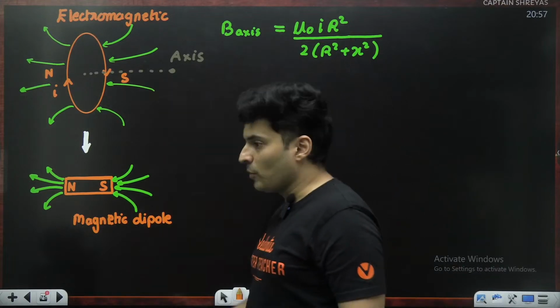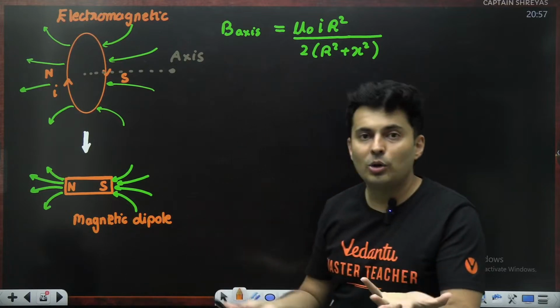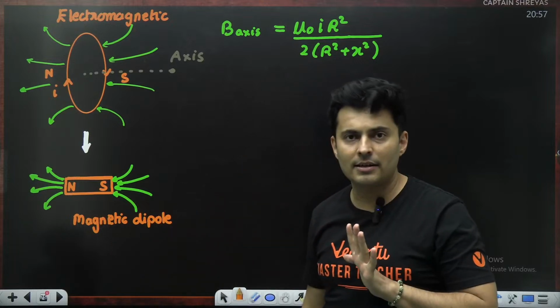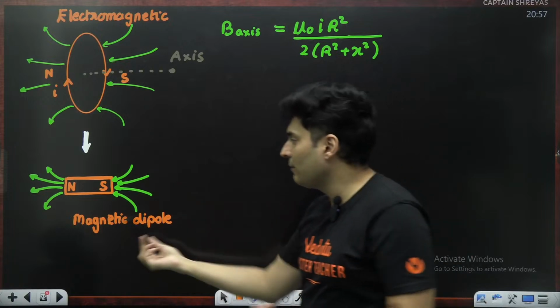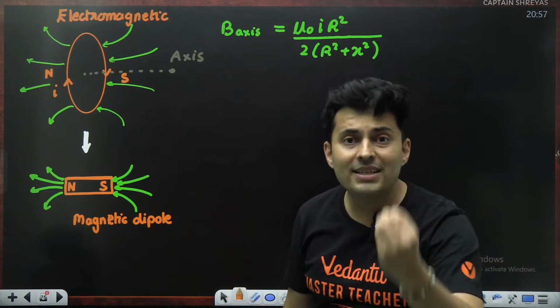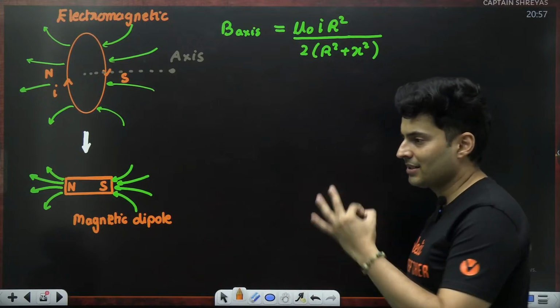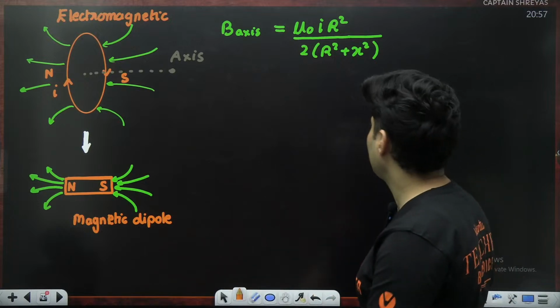And that electromagnet has polarities, and those polarities make it look as if it's a dipole. Till this point it is clear. So a coil carrying current is like an electromagnet, which means it's like a magnetic dipole. How much is this dipole moment, you might ask?